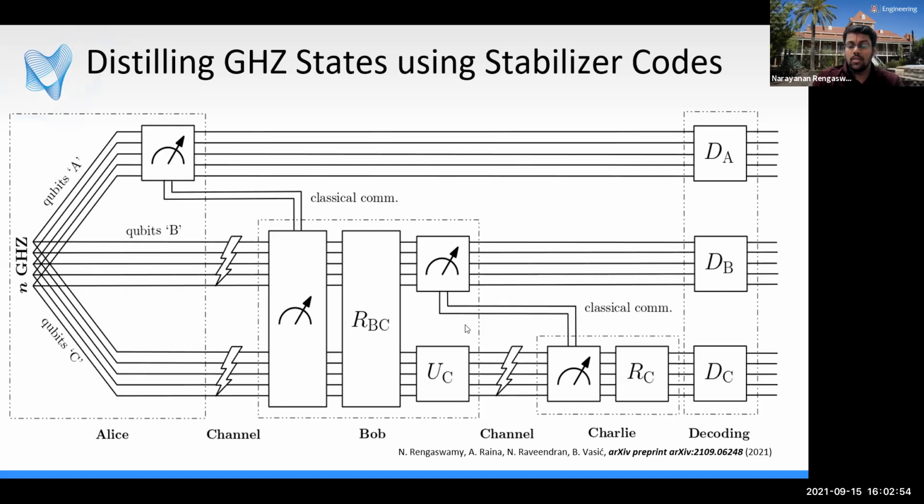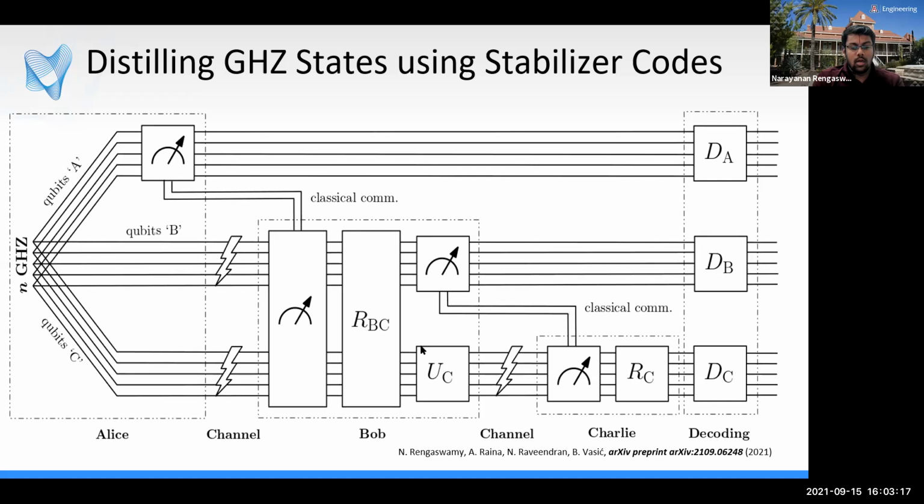And the purpose of this is to induce a code on Charlie. To make sure that Charlie's code is the same as Alice and Bob's and non-trivial, Bob also performs a Clifford operation, a diagonal Clifford operation, on Charlie's qubits. And this is crucial. And finally, all of them invert the encoding unitary as in the Bell protocol to convert the logical GHZ states into physical GHZ states.